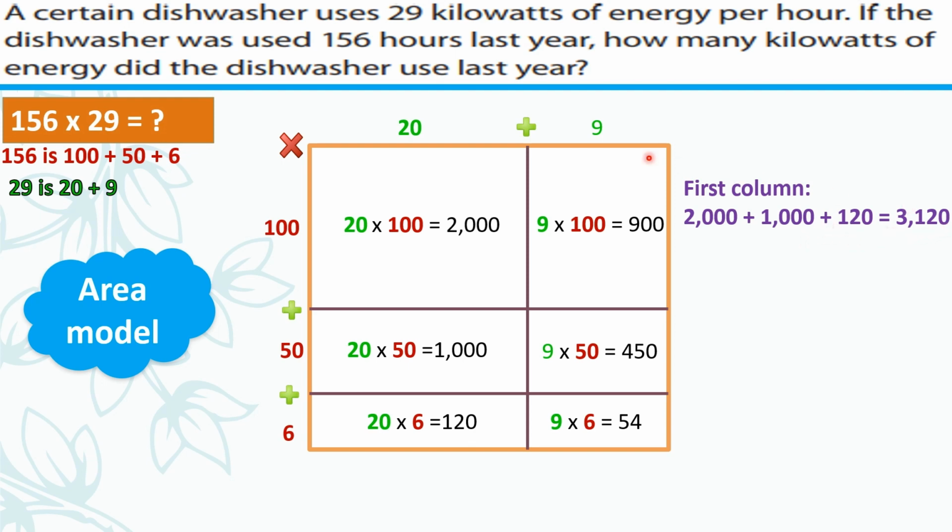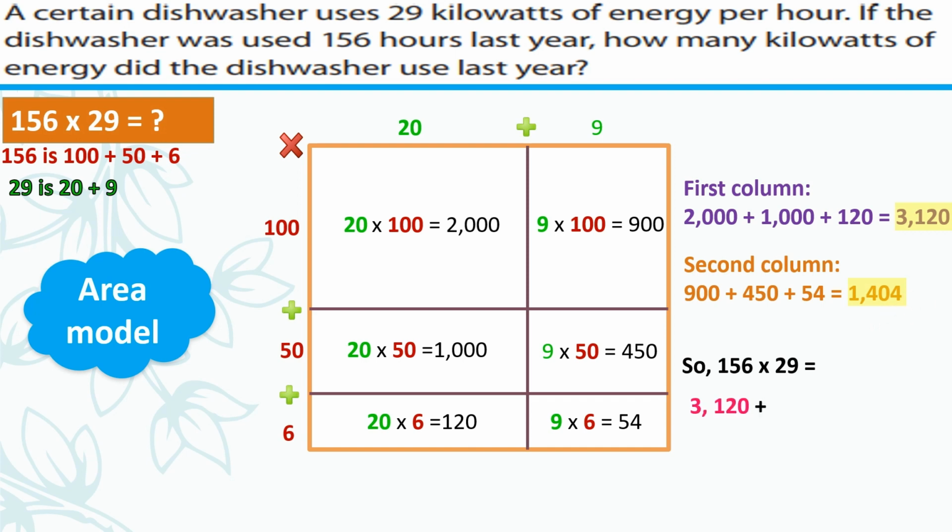Then we're going to be adding the partial products in the second column, which will be 900 plus 450 plus 54. So if we add all those up together, we will get 1,404. Now that we have the sum of the partial products, we can go ahead and find out what is 156 times 29 by adding 3,120 to 1,404.